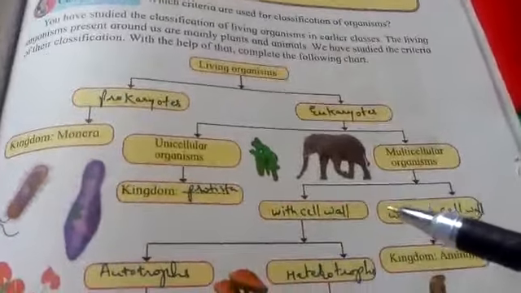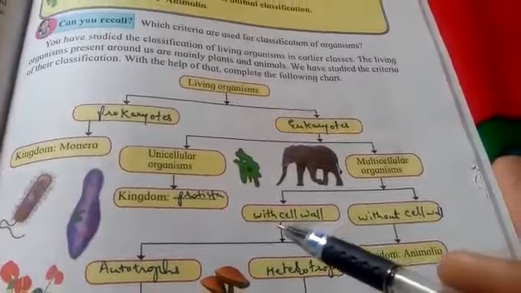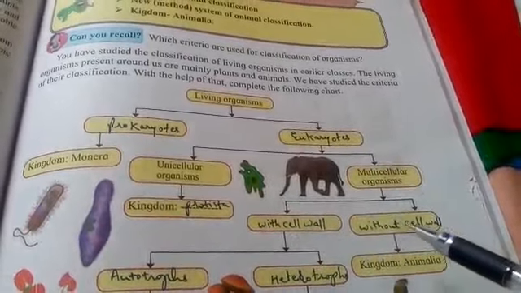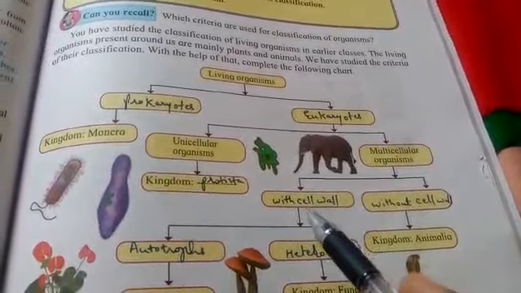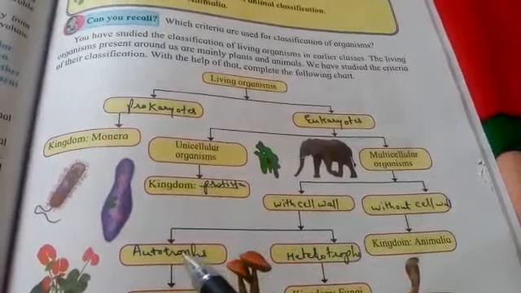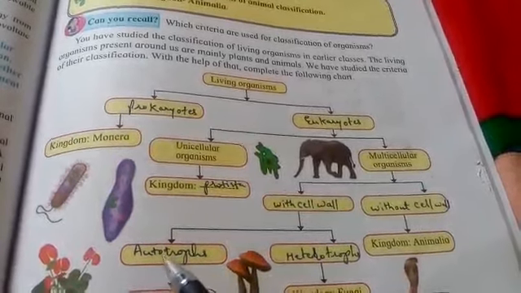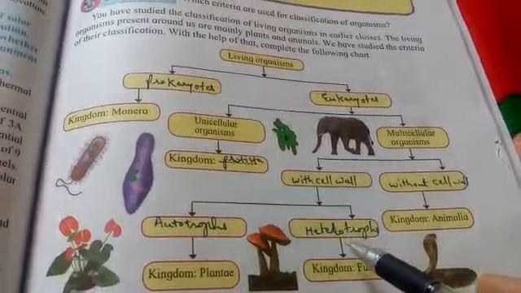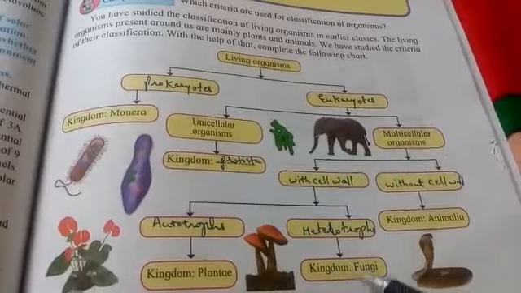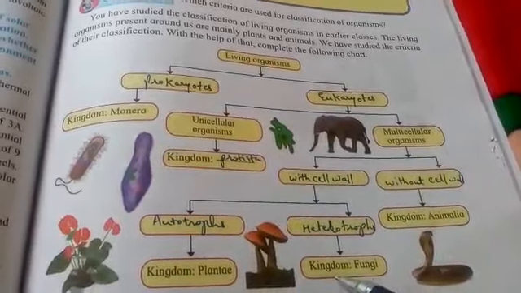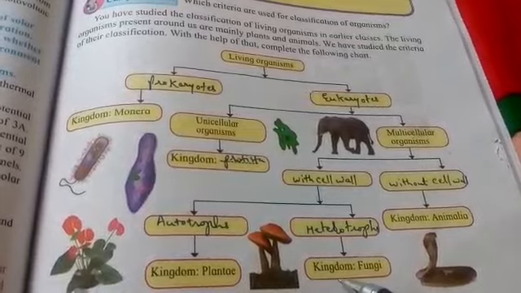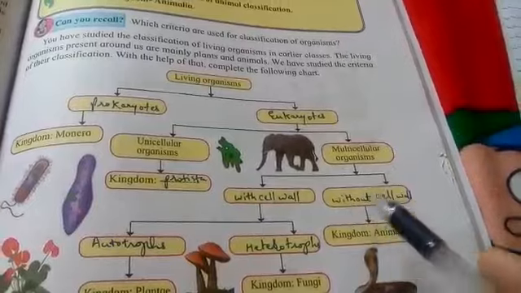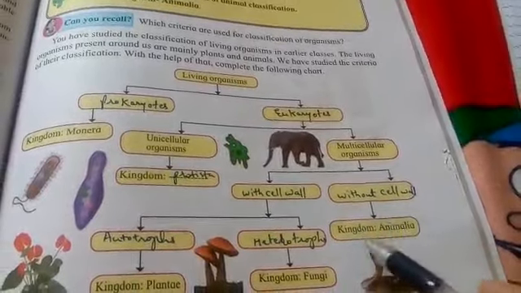Then multicellular organisms are further divided into the organisms with cell wall and the organisms without the cell wall. So the organisms with the cell wall will come into the kingdom Plantae. So this kind of organisms can be autotroph, can make their own food, for example the kingdom Plantae, while it can be heterotroph. That means such kind of organisms will belong to the kingdom Fungi, because fungi will not be able to make its own food. Then the multicellular eukaryotes without the cell wall can be the kingdom Animalia.